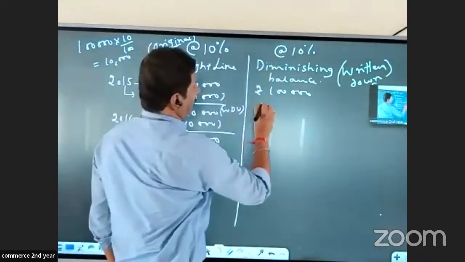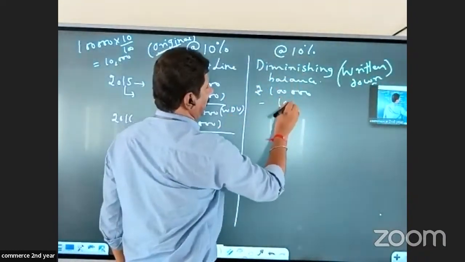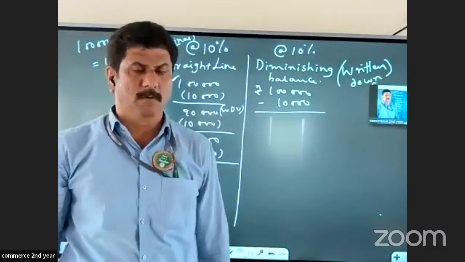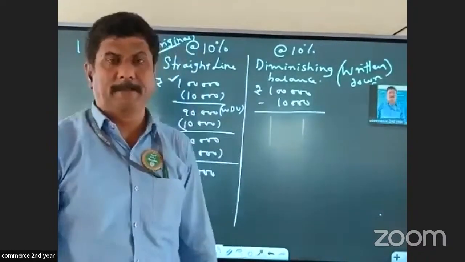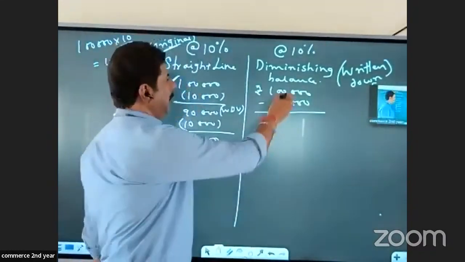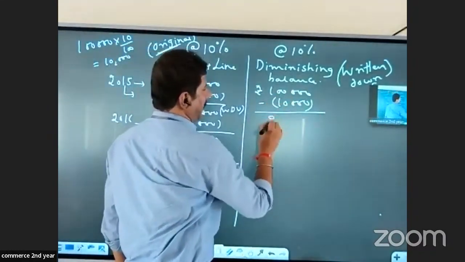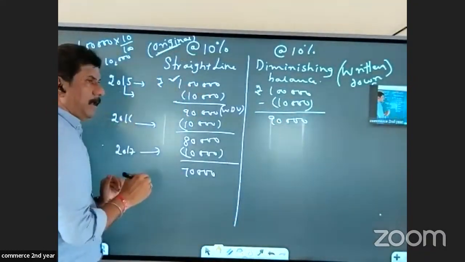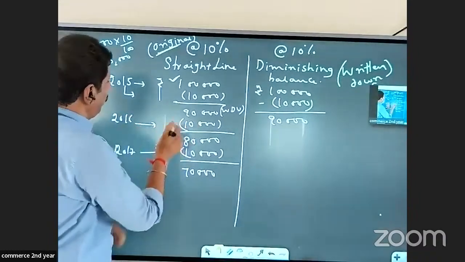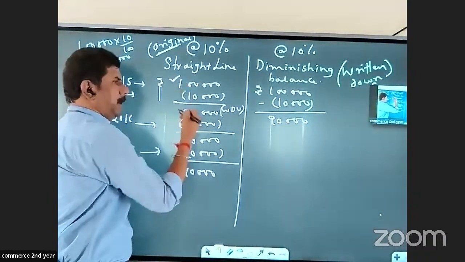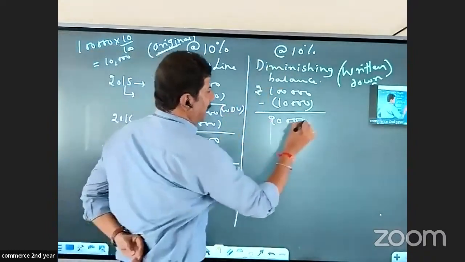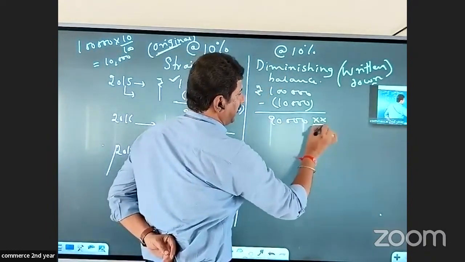For the first year, we calculate on 1 lakh and get 10,000. Under diminishing balance method also, for the first year, we calculate depreciation on the original cost, and we arrive at 90,000 as the written down value for the next year. Here, we were calculating depreciation every year on original cost, but under diminishing balance method, we calculate it on 90,000.